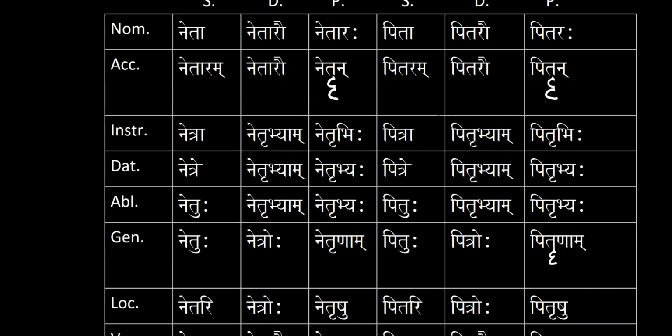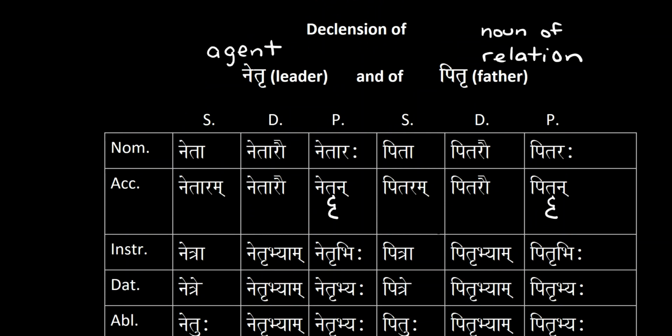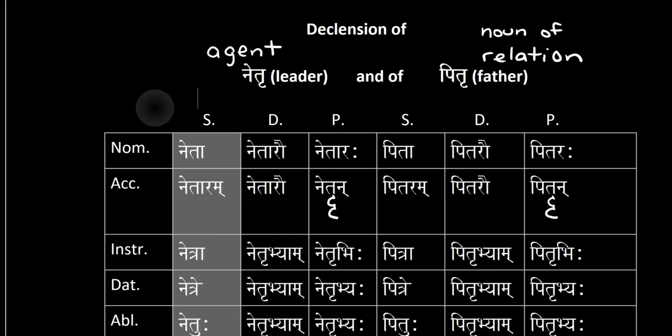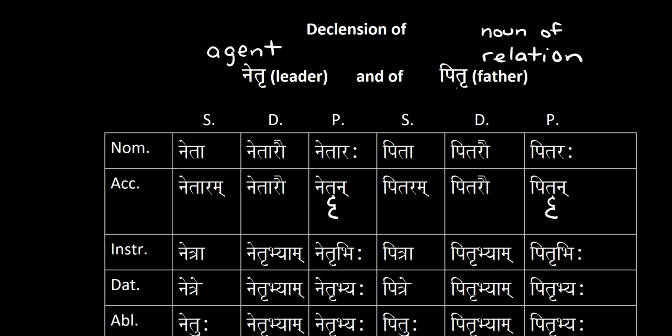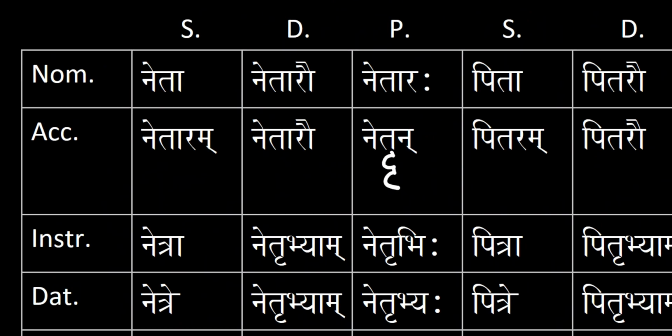So now let's go over all of the declensions for netri, which means leader, and pitri, which means father. Netri is an agent noun, and pitri is a noun of relation. Nominative, singular, dual, and plural, we have netā, netārau, netārah. Accusative, singular, dual, and plural, we have netāram, netārau, and then netṝn. This is a long ri. So we have ri and long ri.